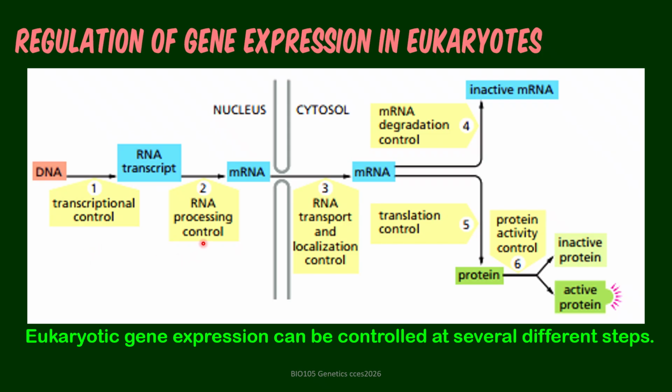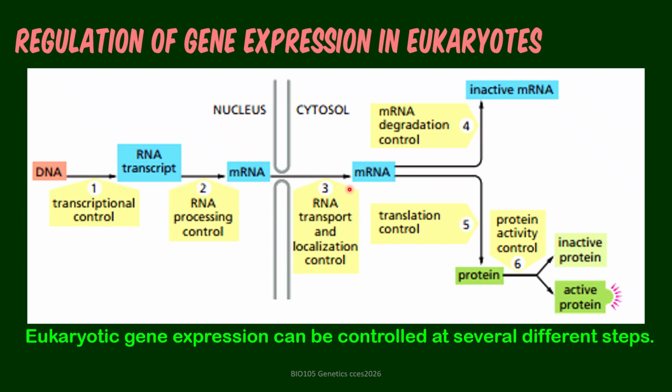Then second is RNA processing control. So how RNA is processed, should it become a mature mRNA or the other RNAs, or should it be kept inside the nucleus for a time, or should it be released?